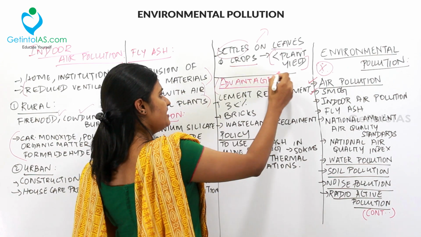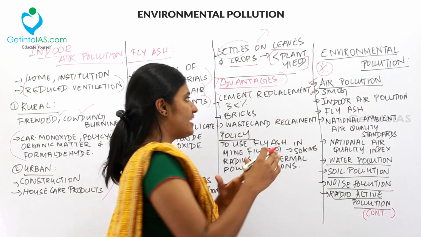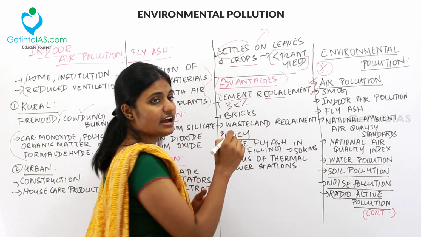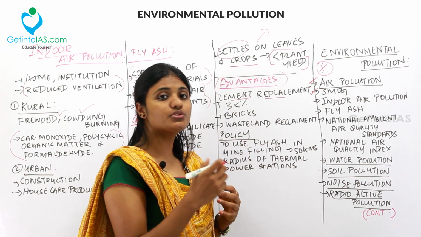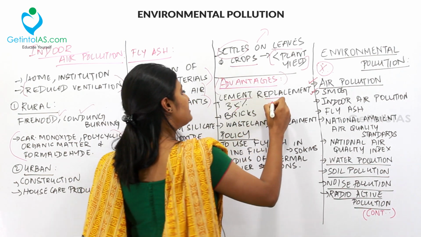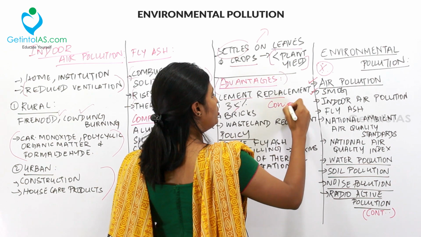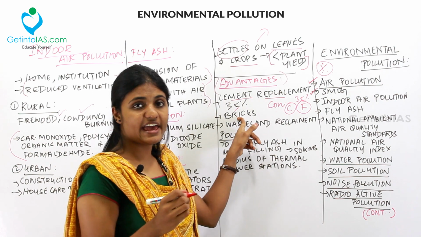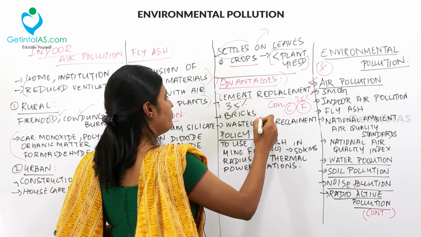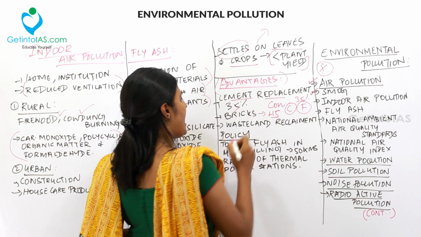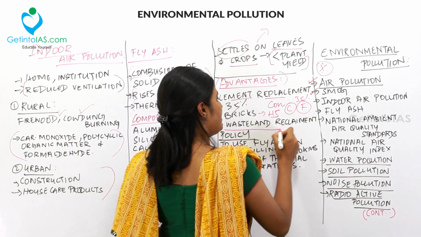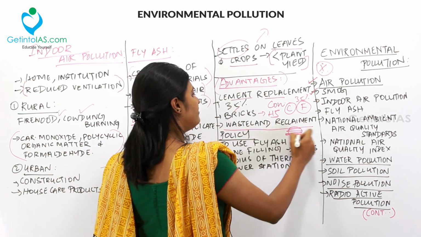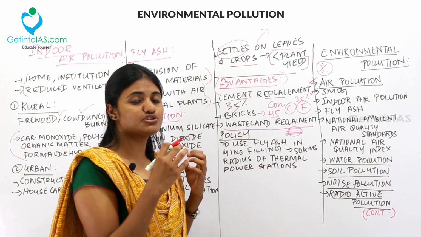And what are the advantages of fly ash? Fly ash is used as a replacement for cement in cement manufacturing up to 35%. So when you're mixing the concrete, instead of cement, you can use fly ash up to 35%. And you can make fly ash bricks which are really lightweight and contribute to high strength. And you can use fly ash in wasteland reclamation. That is, you can fill up the wasteland with the help of fly ash. So these are the advantages of fly ash.